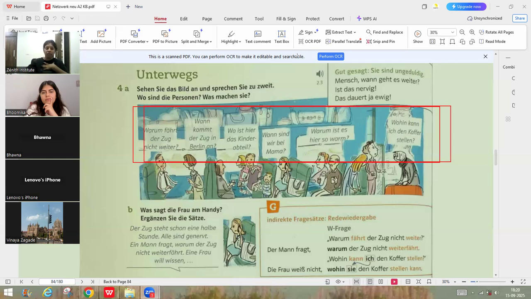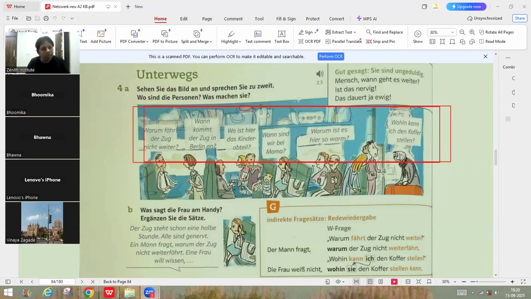While when you convey the message, who am I, that was no more a question. That was just a statement, an indirect statement. Tell me if you want some more examples. Bhumika, you got it? Yes. Bhavna and Vinaya? Yeah, I got it. Yeah, ma'am. I got it.